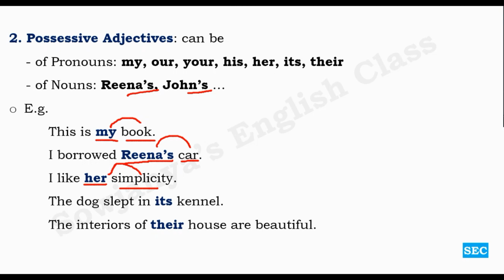The dog slept where? In the kennel. Which kennel? Whose kennel? Its kennel. So this is determining the noun kennel. The interiors of whose house are beautiful? Their house. So there is the possessive adjective determining the noun house. Okay, so the duty of possessive adjectives is to determine any noun in the sentence or in a noun phrase.